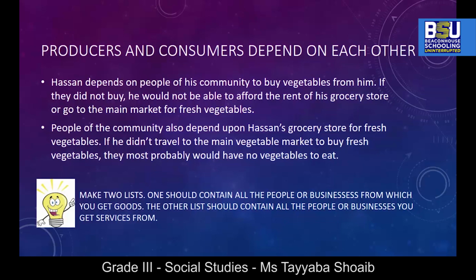Now make two lists. One should contain all the people or businesses from which you get goods. The other list should contain all the people or businesses you get services from.